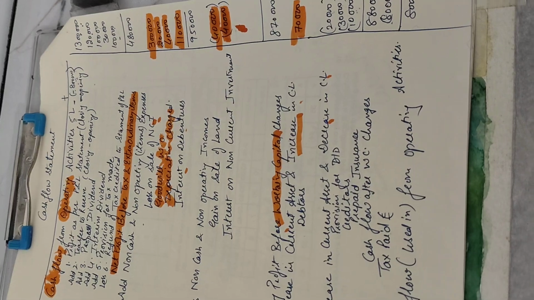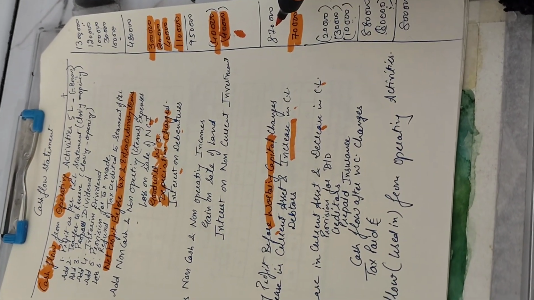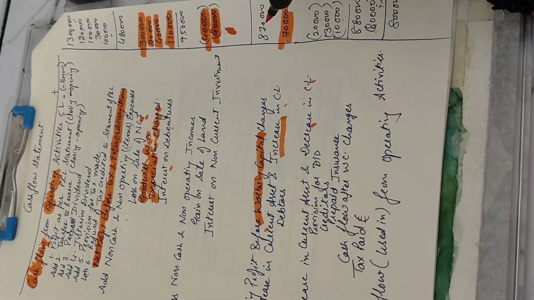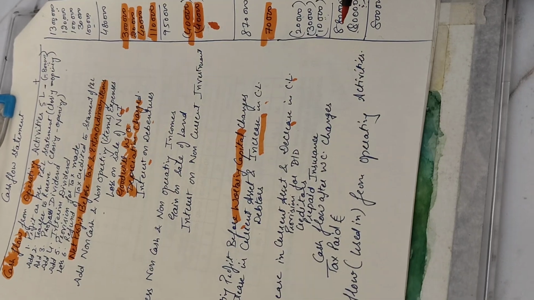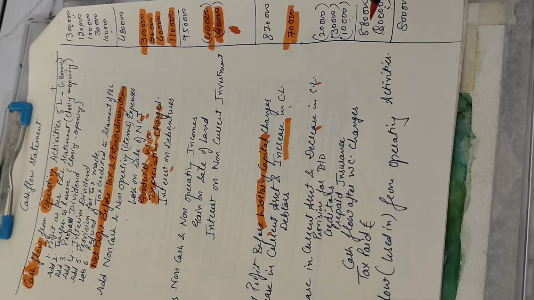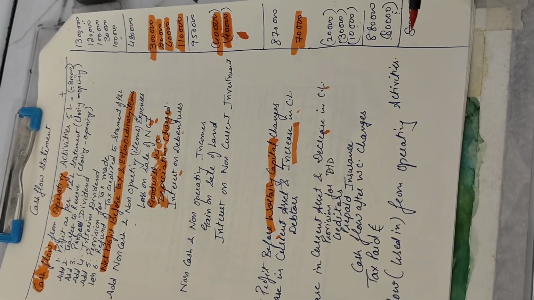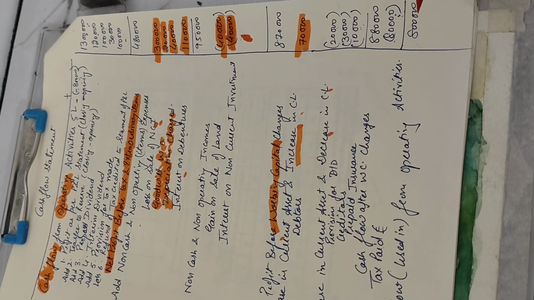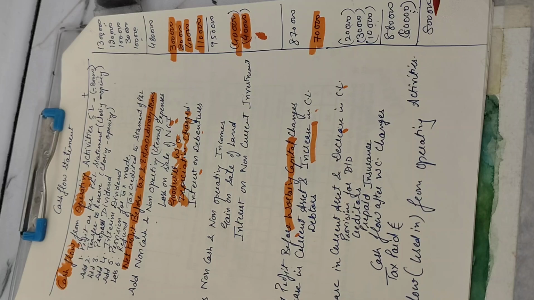Then we deduct non-cash non-operating incomes, and we got a value of 8 lakh 70,000, from where we did the working capital changes, and our cash flow after the working capital changes was 8 lakh 80,000. From there we deducted the tax paid, and then we got the net cash flow from operating activities of 8 lakh.